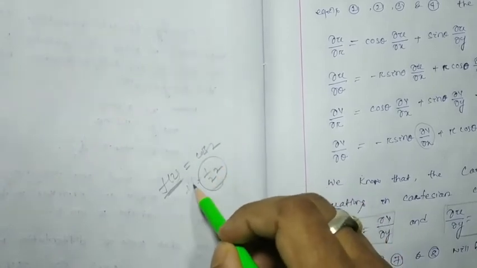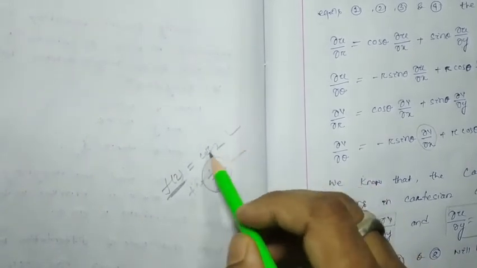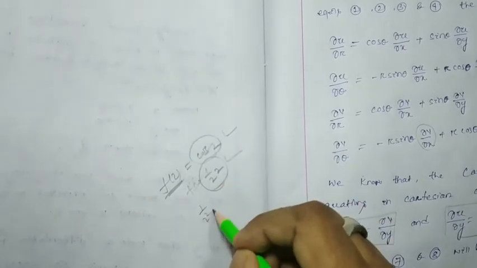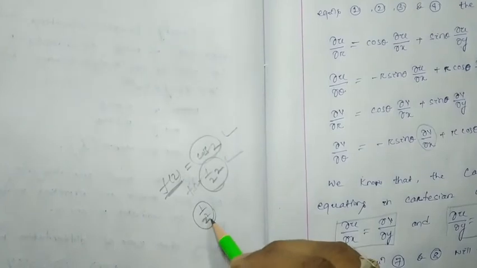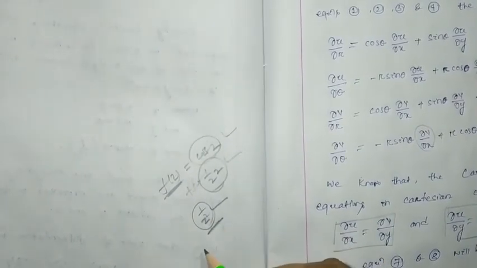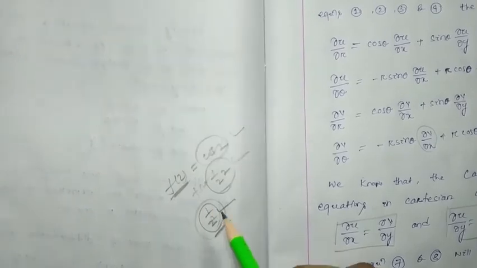Is it analytic? That is the question. Functions like cos z, sin z, tan z, 1 by z square will be asked in your exam, to find the analyticity of the function. Is it analytic or not? That we have to find out.